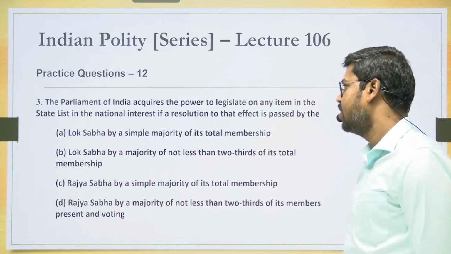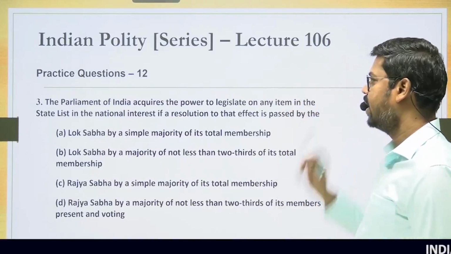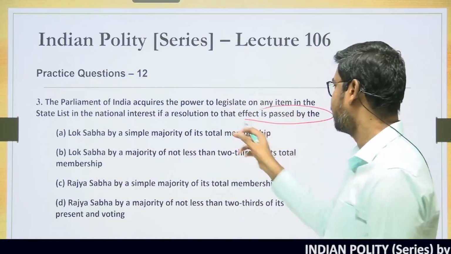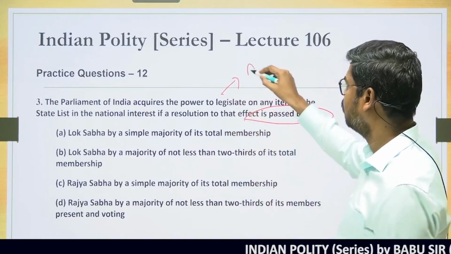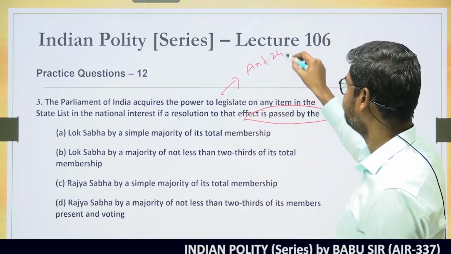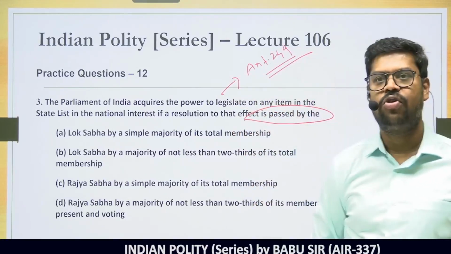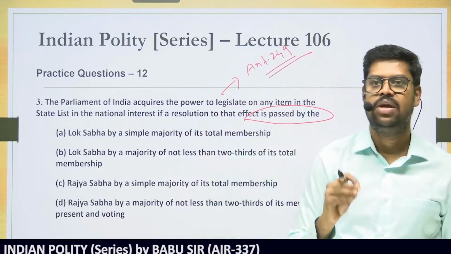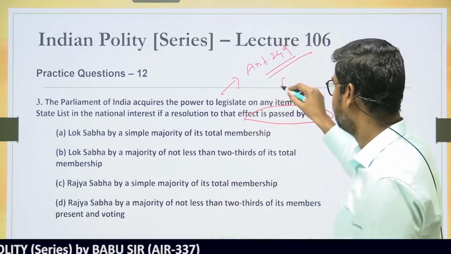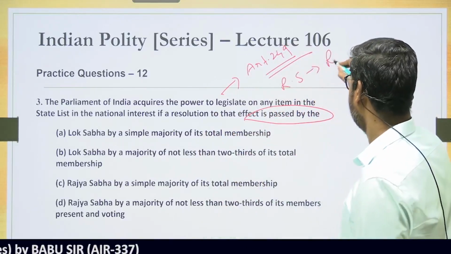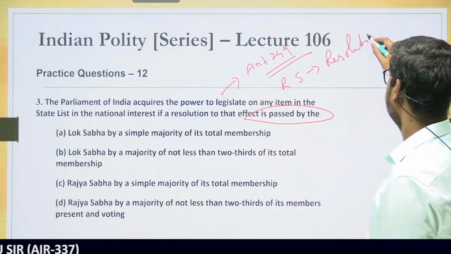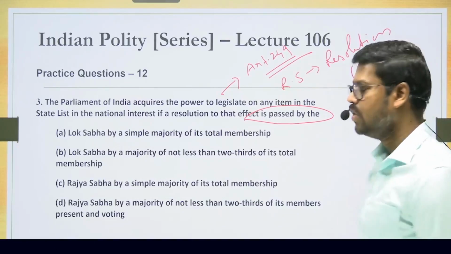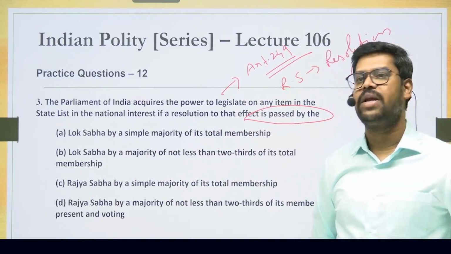The Parliament of India acquires the power to legislate on any item in state list in national interest if a resolution is passed to the effect by what? This is again related to Article 249 of the Constitution, which we have just discussed. Under Article 249, the Rajya Sabha can pass a resolution, and this resolution is normally in force for 1 year. So how long is this resolution valid? This resolution is valid for 1 year. Within this 1 year, the parliament can make a law.